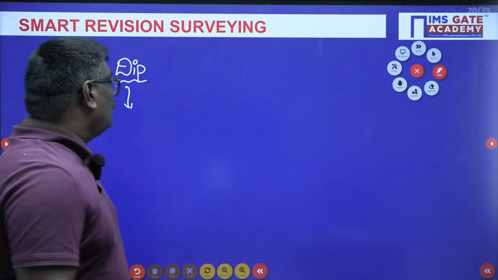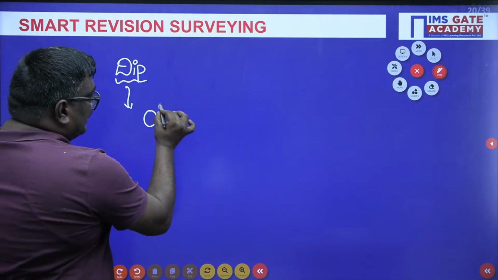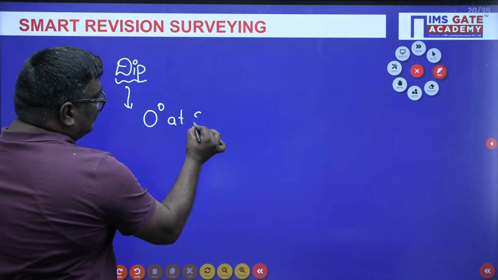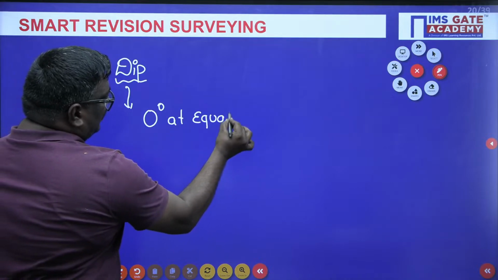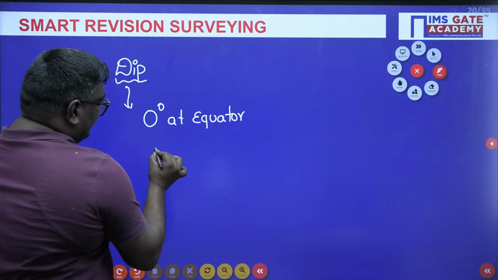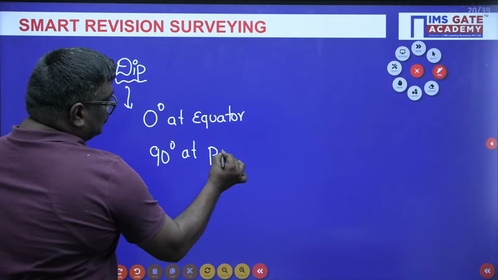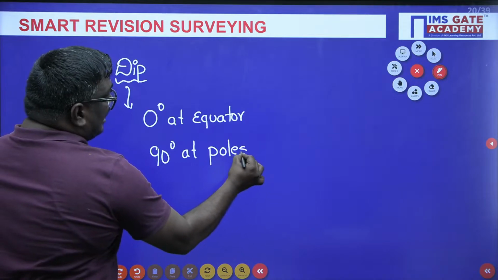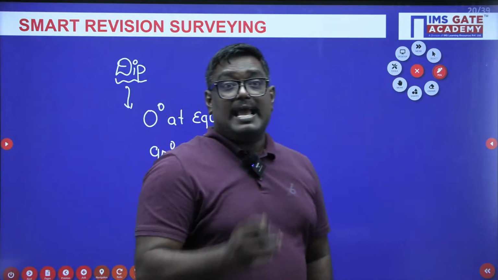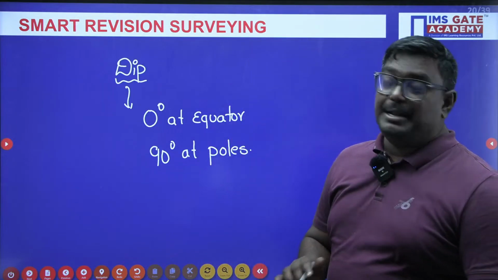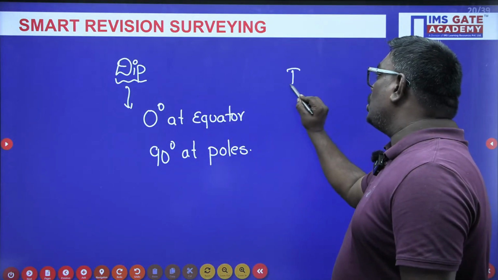Dip value will be equal to 0 degrees at the equator, and dip value will be equal to 90 degrees at the poles. So these are the values of dip. And here also, my dear students, a line joining places of the same amount of dip is known as an isoclinic line.